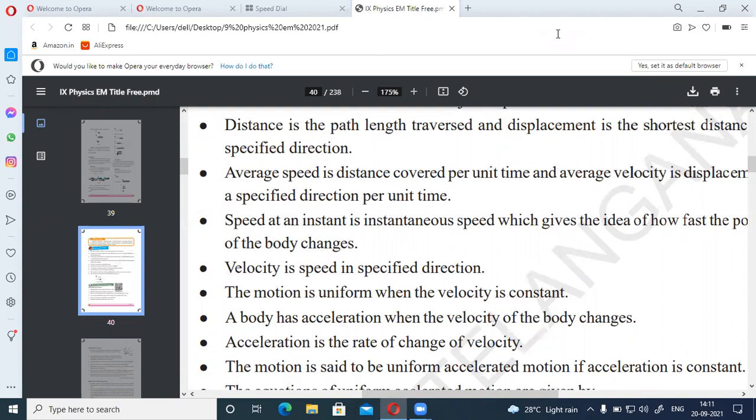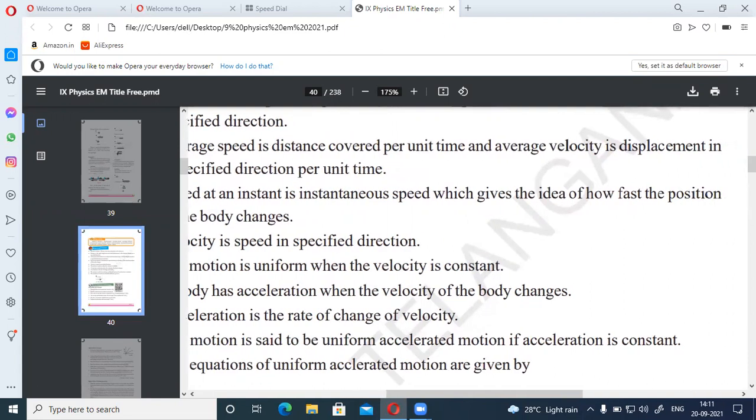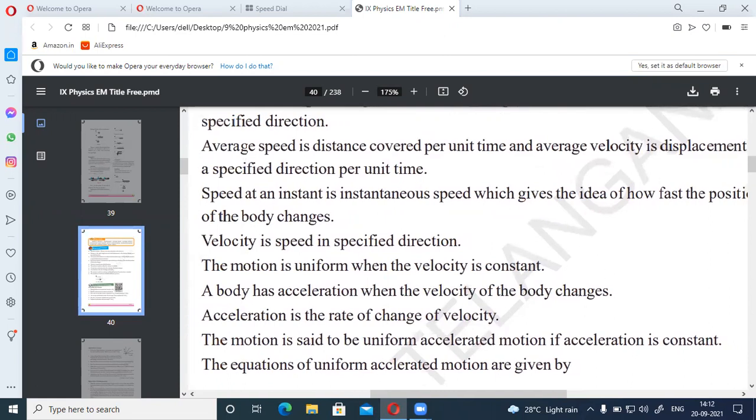And average speed is distance covered per unit time, and average velocity is displacement in a specified direction per unit time. We know speed is related to the distance. Here average speed is also a scalar quantity. It will give only the distance covered by the object. But average velocity is related to displacement, which gives magnitude and direction. And speed at an instant is instantaneous speed, which gives the idea how fast the position of the body changes.